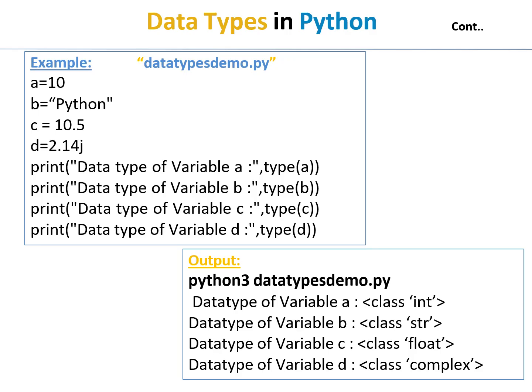The data type of variable a is class int, because the variable a is assigned the value 10, so it is considered an integer. Then the variable b is assigned the value "Python". Here Python is a string. Then the variable c is assigned the value 10.5, and this value is considered a floating point. The variable d is assigned the value 2.14j, and this is considered a complex number. This is the example of data types demo.py.